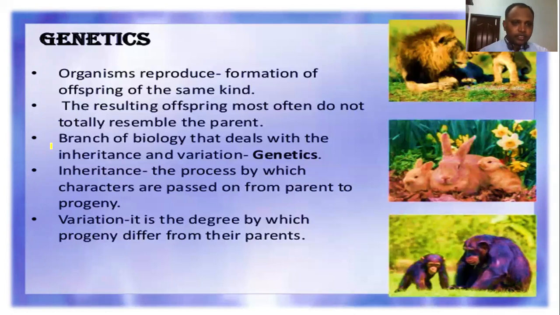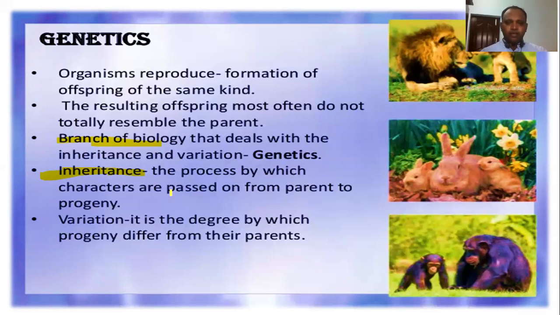Genetics is a branch of biology which deals with inheritance and variation: how the characters are inherited from parents to offspring, and how the progeny differ from the parents, that is variation. Inheritance is the process by which characters are passed on from parent to progeny. The process name is called inheritance, or in simple terms, heredity.